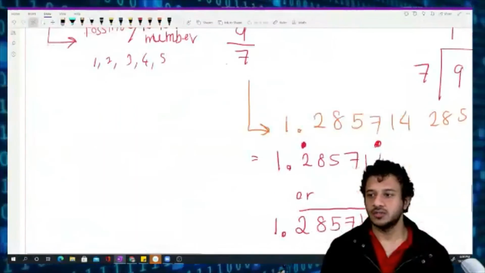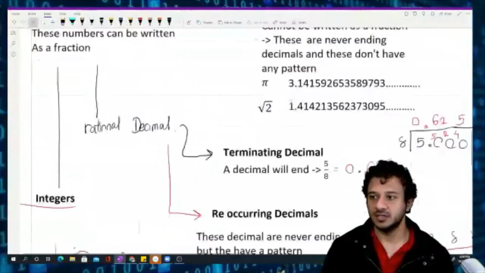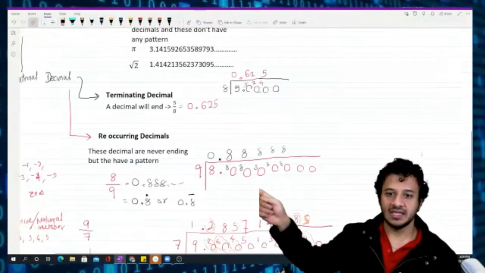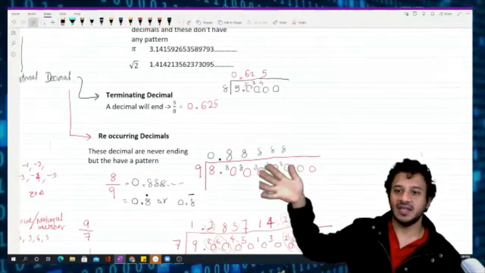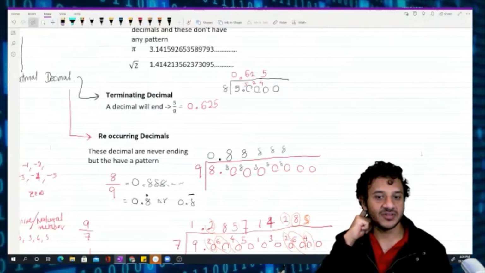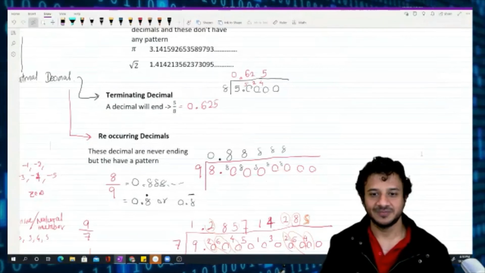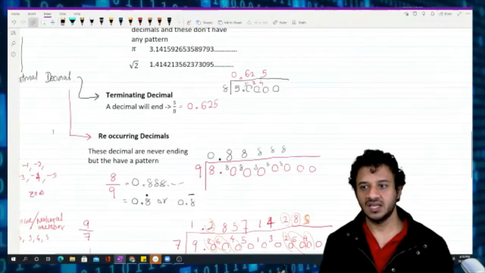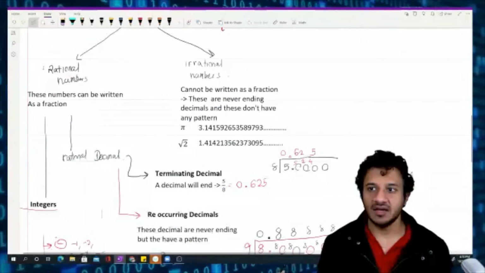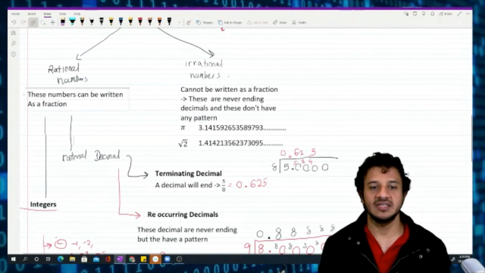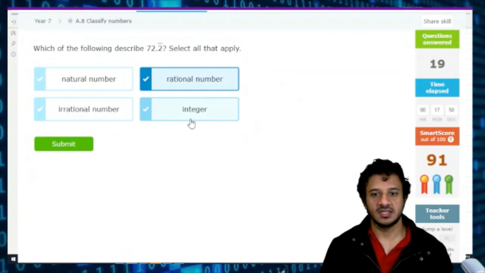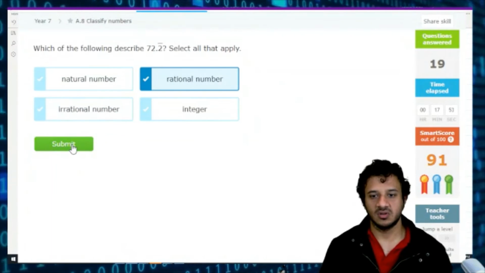I showed you an example about recurring decimals. As an example, 8 over 9, we got 0.88888888. It was a fraction, and the answer was a never-ending decimal. Recurring decimals are rational decimals, and rational decimals are rational numbers. It's not an integer, but it is a rational number. Is it an integer? No. Irrational? No. Natural? No.